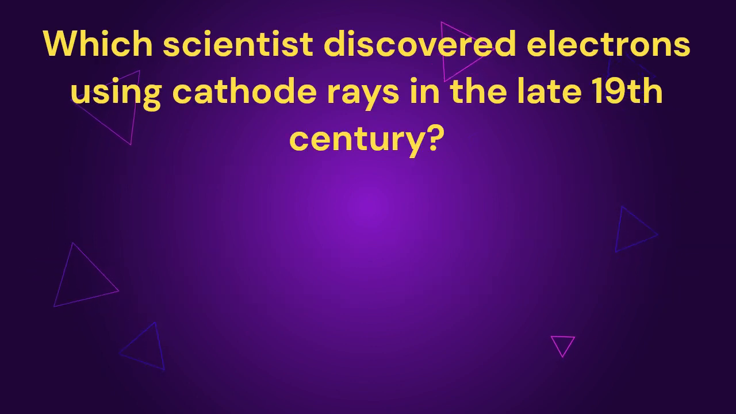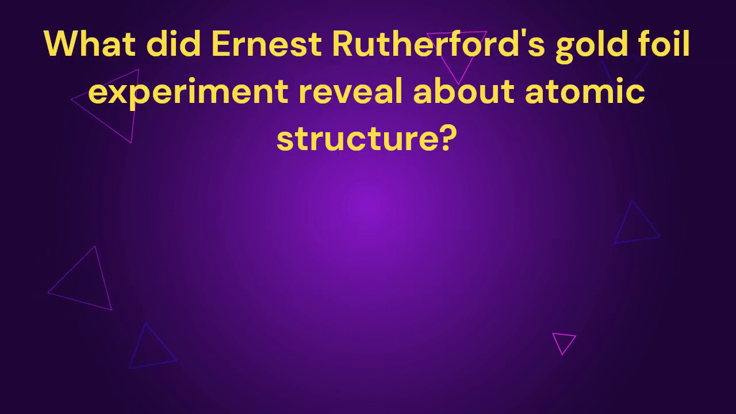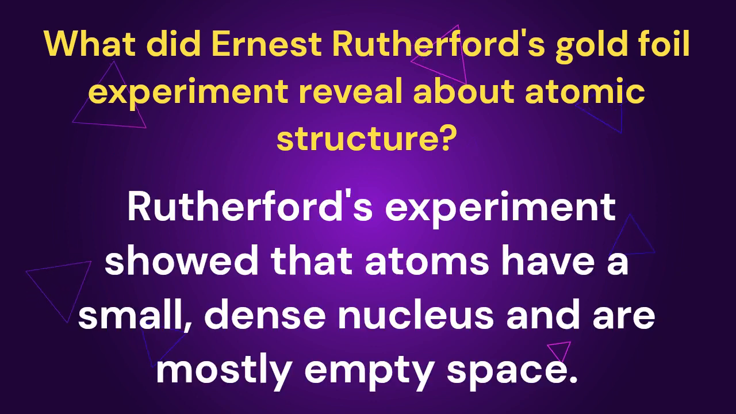Which scientist discovered electrons using cathode rays in the late 19th century? J. J. Thomson discovered electrons using cathode rays. What did Ernest Rutherford's gold foil experiment reveal about atomic structure? Rutherford's experiment showed that atoms have a small, dense nucleus and are mostly empty space.